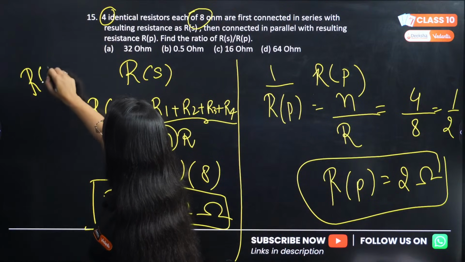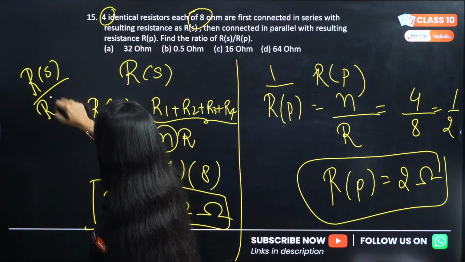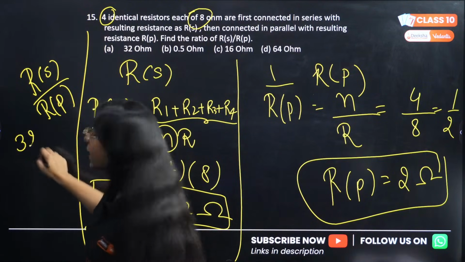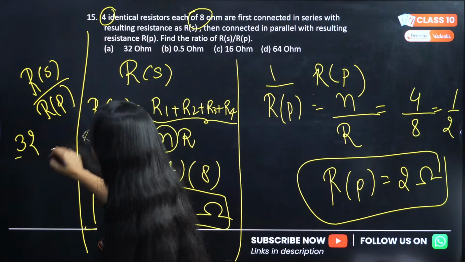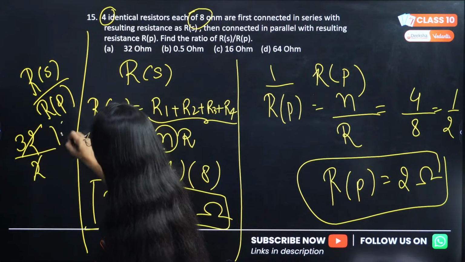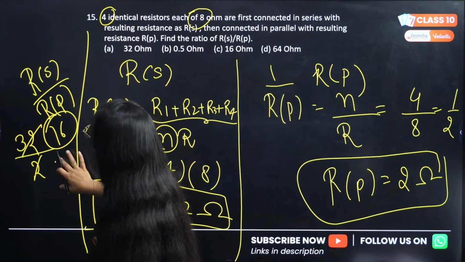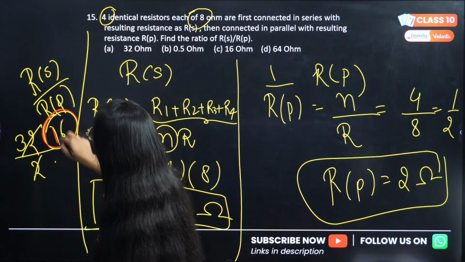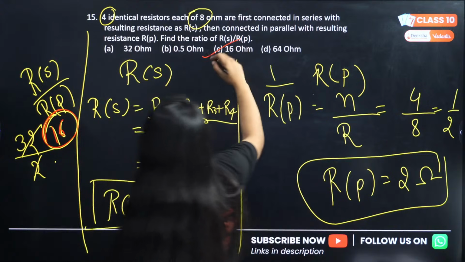Now we need the ratio of Rs by Rp. Rs is 32 ohm, correct? And Rp is 2 ohm. So 16 will be the answer. Whoever had given 16 was correct. 16 is the correct answer. That is option number C.